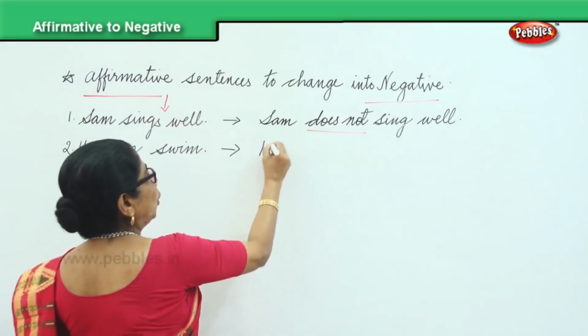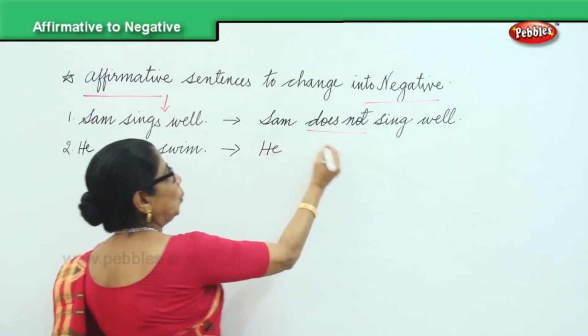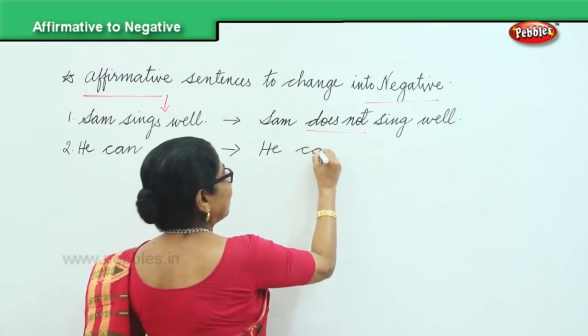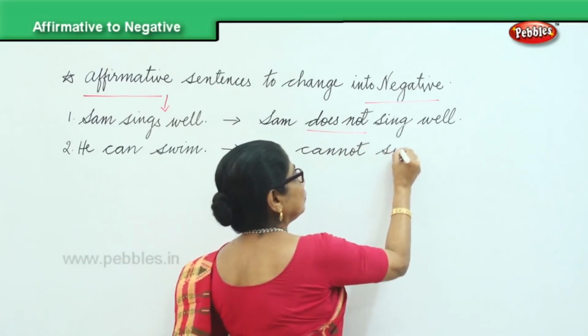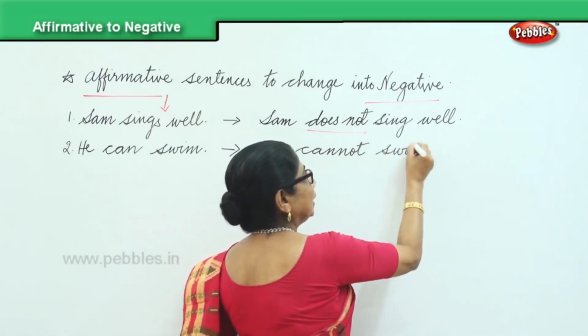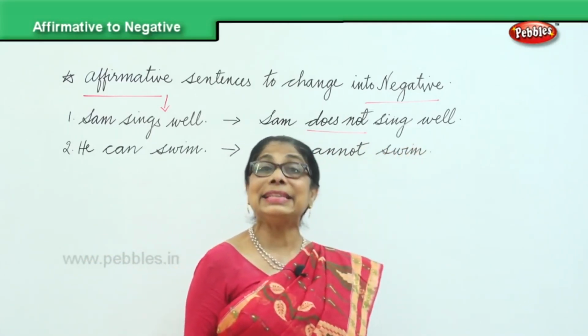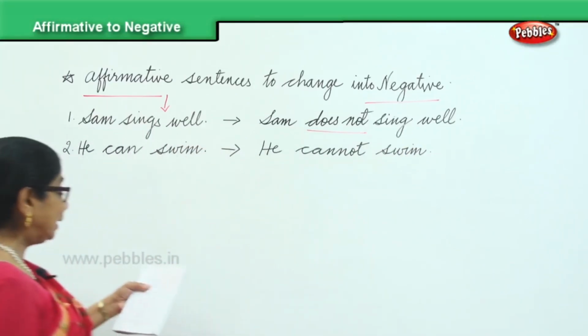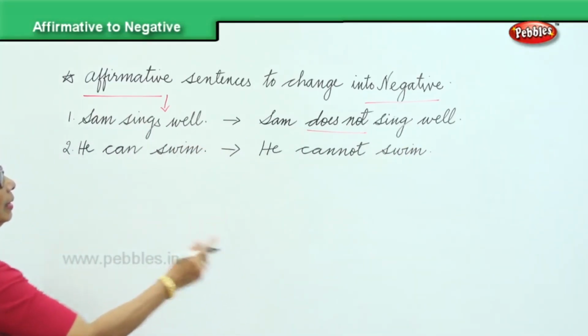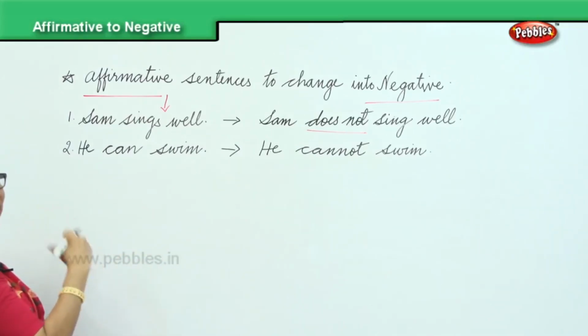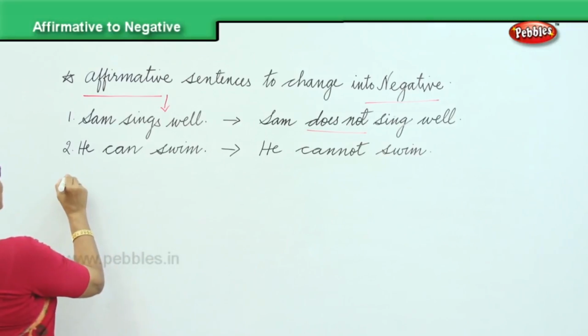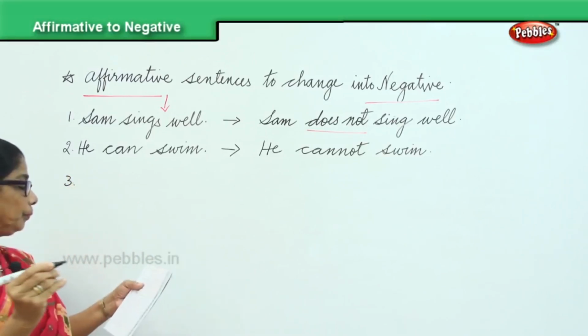So we are telling no, he cannot. We are adding cannot. He cannot swim. It's an affirmative and it's a negative sentence. So he cannot swim. All right? You know how to do now? Just add does not, cannot, then it becomes a negative form.